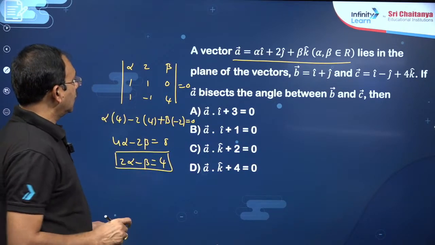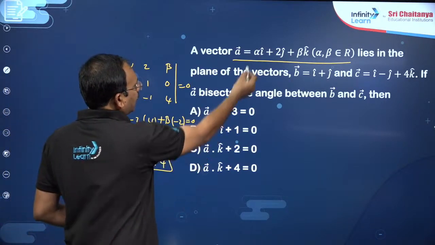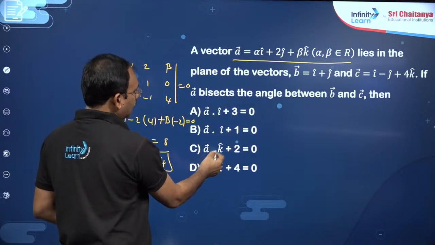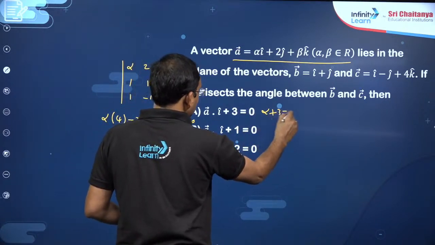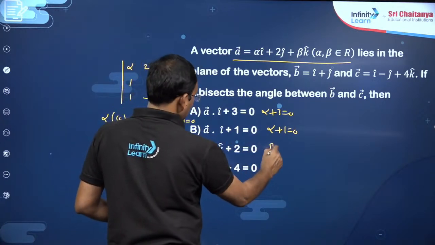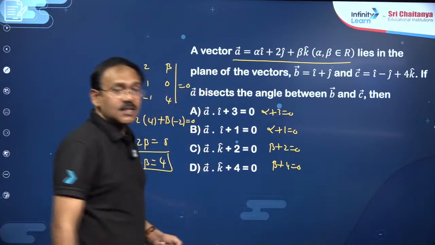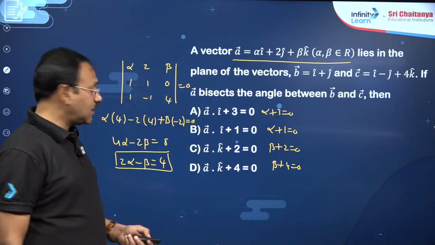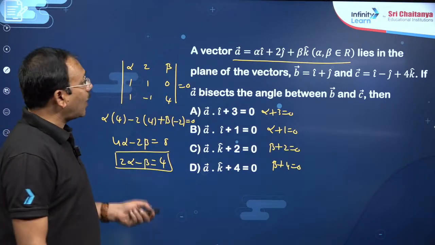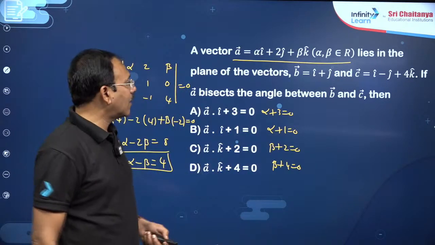Now dear students, you see the options: A bar dot I cap means alpha plus 3 is 0, alpha plus 1 is 0, beta plus 2 is 0, beta plus 4 is 0. He is asking us to find alpha value, beta value separately, that is it. So what more data is given? A bar bisects the angle between B bar and C bar.